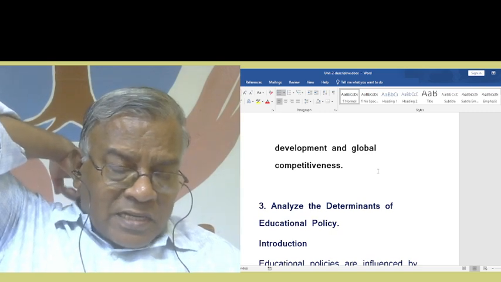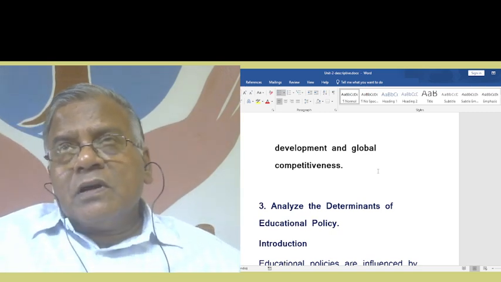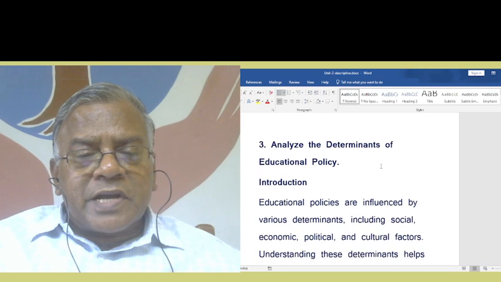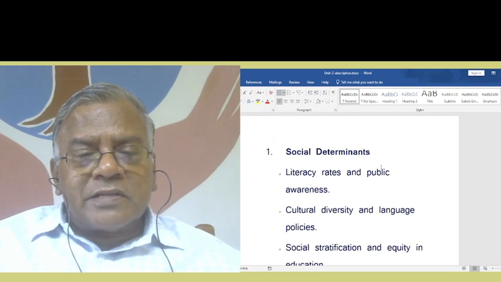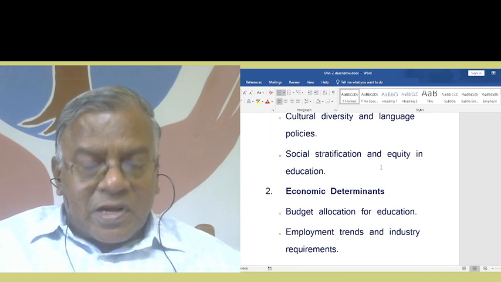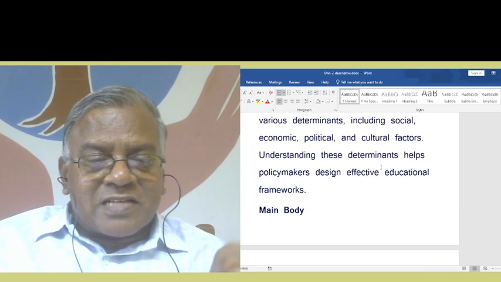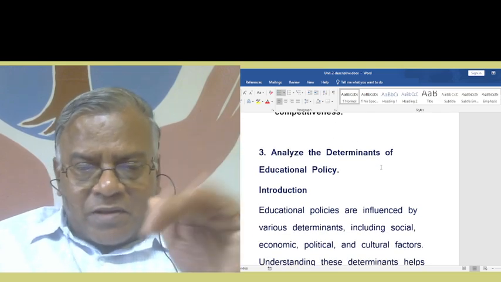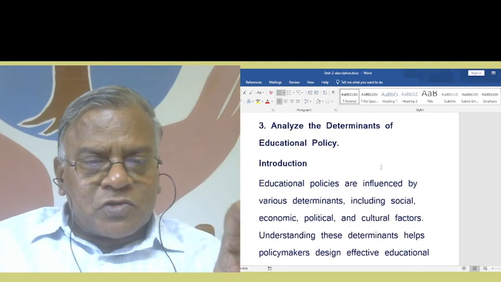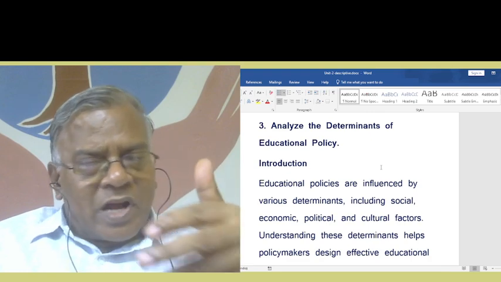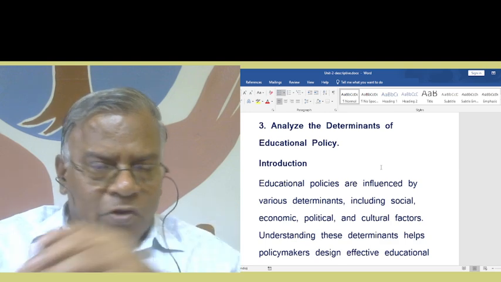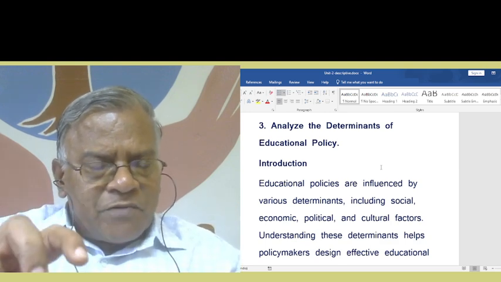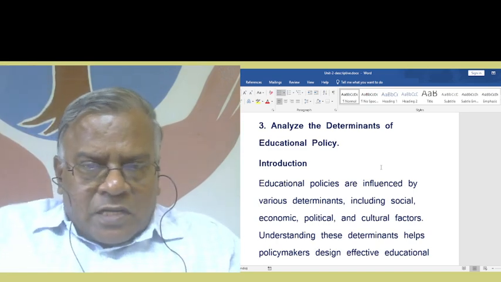Now, the next higher order question will be this: Analyze the determinants of educational policy. I think we have done this. What I have given here is the summary. In order to have the practice, I have given the same thing in summary form, so that you go through that again and then write it down for yourself. For that reason, I attempted the summary form for the above answer.